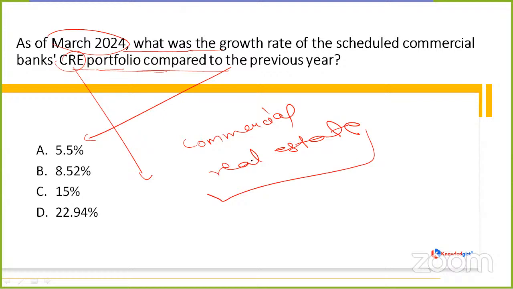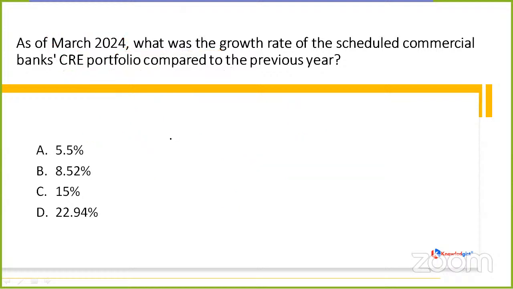Now, how many have answered? Let me have a look once. A number of you have answered. So Girish is saying option D, Rajshekhar is saying option B, Sohan option B. Let's check what it is. The correct option this time, my friends, is option D.